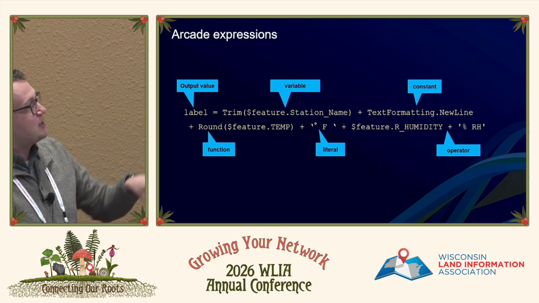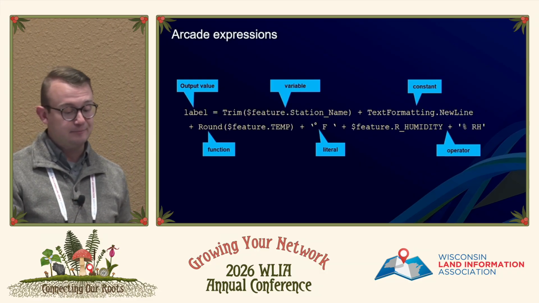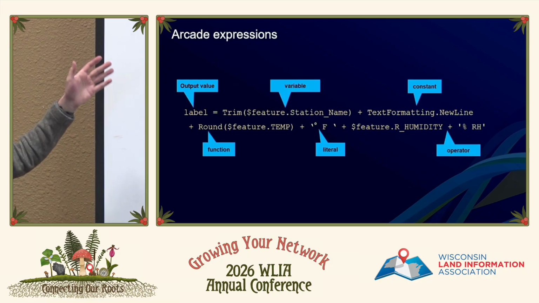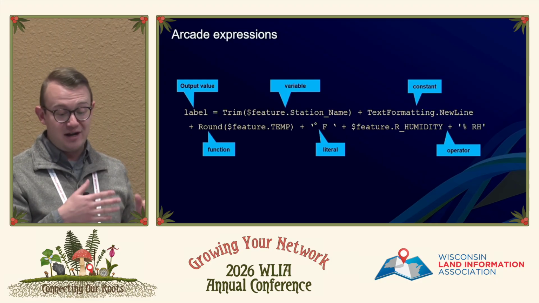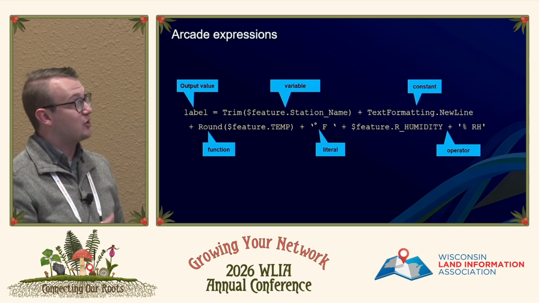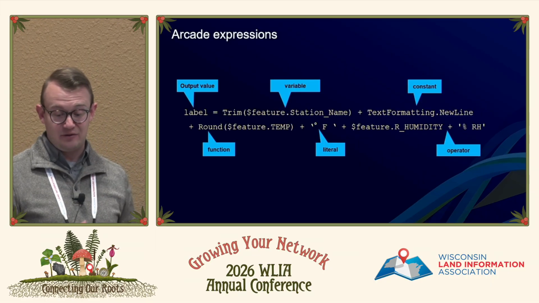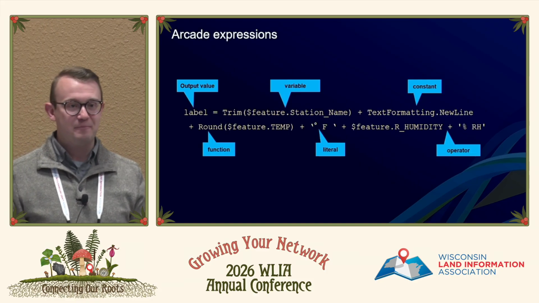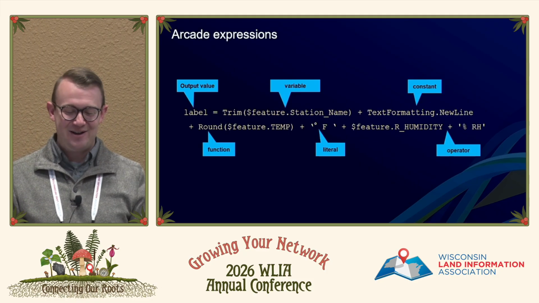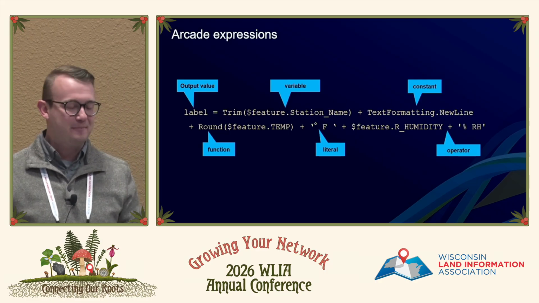Then I have my initial constant here. So what do I want to do with that? The function, so I want to round that actual feature there. I can add a literal so that I can understand, like, hey, this is an actual degree that I'm trying to look at here. And then operators, so bringing different data together. So hey, by the way, add this literal and then add this literal together. It makes a lot of sense once you start breaking it down like that. When you look at it and go, what did that just spit out? I have no idea. Start reading it.